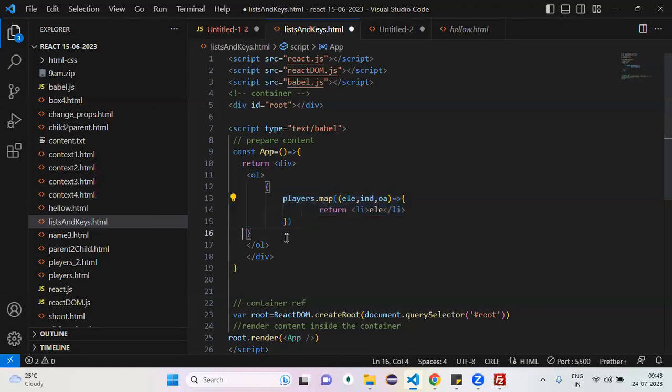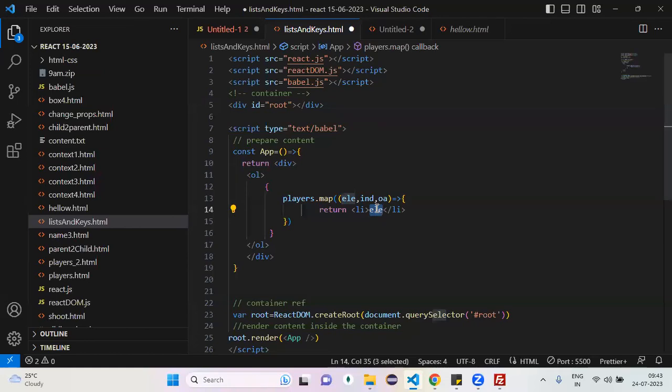The next one. See, this particular one, players, is related to this expression. Again, here if you observe, element is inside what? One LI, right? So, OL is HTML, and this is JavaScript. So the JavaScript should be where? Inside the expression. Now, this is ELE.